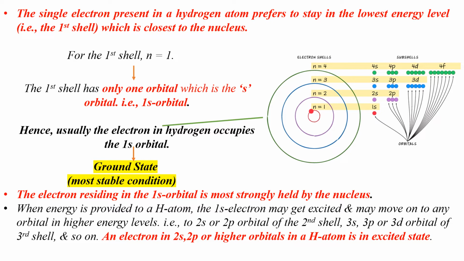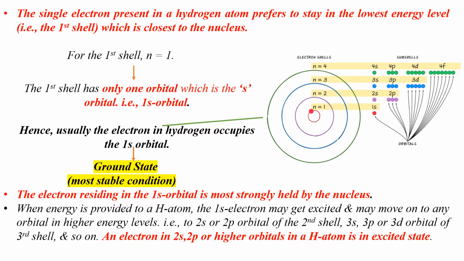Now look at the picture displayed. I have shown a picture related to Bohr's orbits for you to correlate the concept of shells with that of orbitals in our present context. Remember what we learned in Bohr's second postulate regarding absorption of energy by electrons and their movement to higher energy levels?